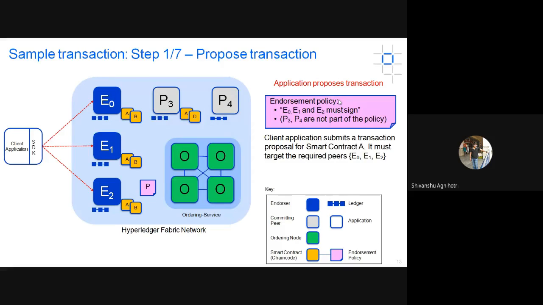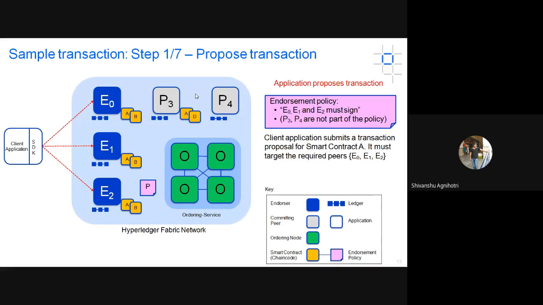One more thing is that only the endorser peer can sign that transaction, meaning they can accept the proposal. Like P3 and P4 are not here. They are committing peers here. They are not endorser peers, so they are not part of this policy, because they cannot accept the proposal. So the endorsement policy only applies to the endorser peer.